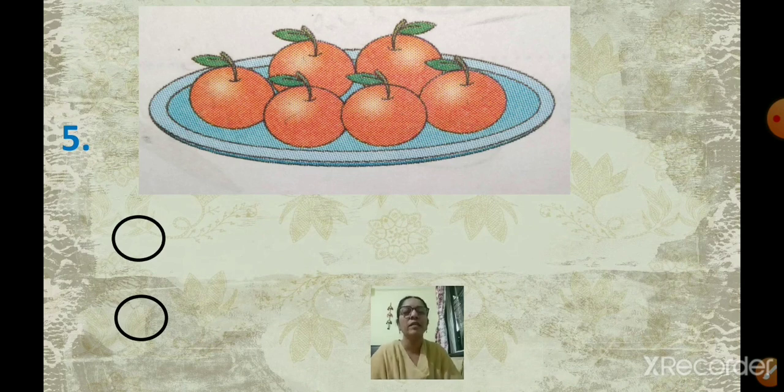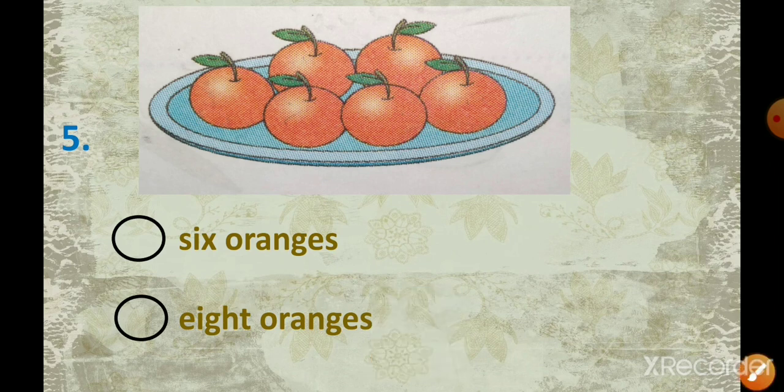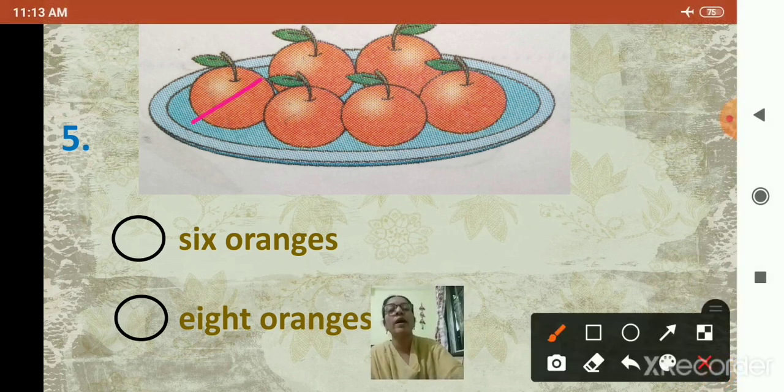What can you see on the plate? Oranges. Now we are going to count the number of oranges. First we are going to see the options. First one is 6 oranges and second one is 8 oranges. First we are going to count how many oranges there are, and then click on the correct answer. 1, 2, 3, 4, 5 and 6.